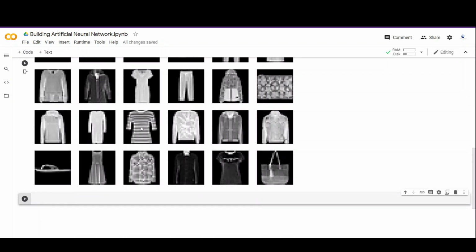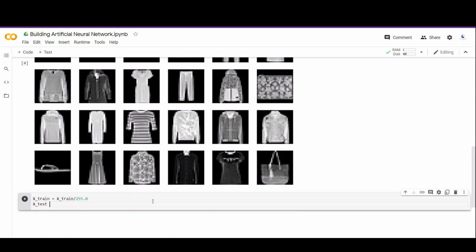So the next thing is we have to normalize the data. So the question may arise, why do we want to normalize? By normalizing all our inputs to a standard scale, we are allowing the network to learn more quickly and adjust the parameters or weights accordingly. And normalizing the image data is quite easy. We simply have to divide the dataset by 255. And that is because the highest pixel value that an image can take is 255. So after this operation, all the pixel values will range between 0 and 1. So we do this both for train data and test data.